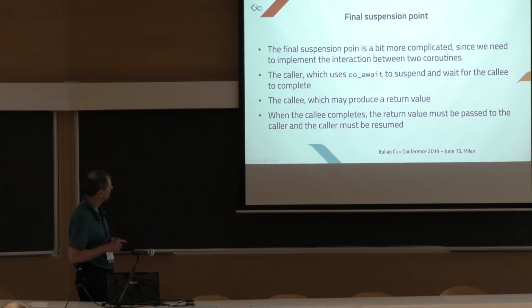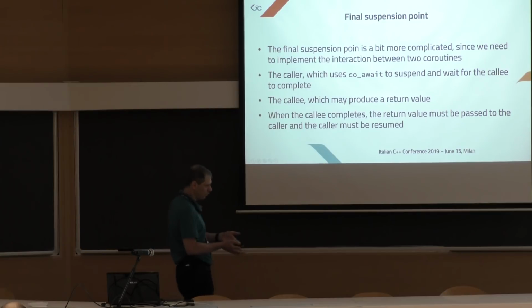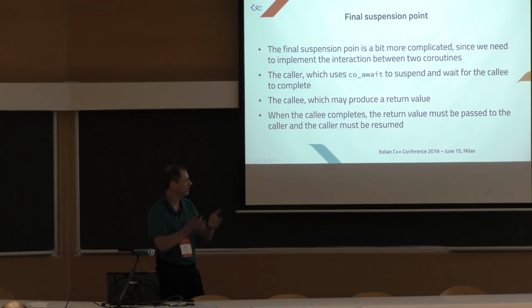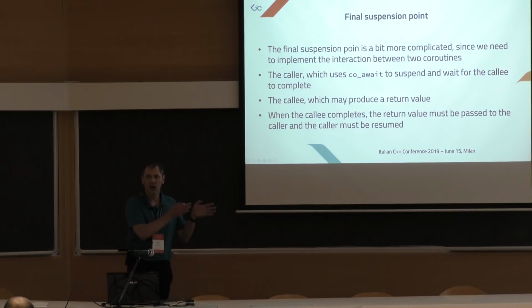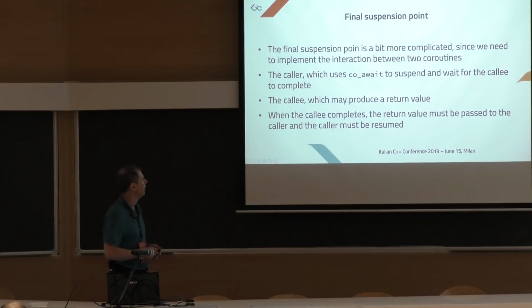What the effect is, is that two things should happen. We have to compute a value in the coroutine and give it to the awaiting coroutine, and then resume the awaiting coroutine that is suspended on the co_await expression. So these two things should happen.